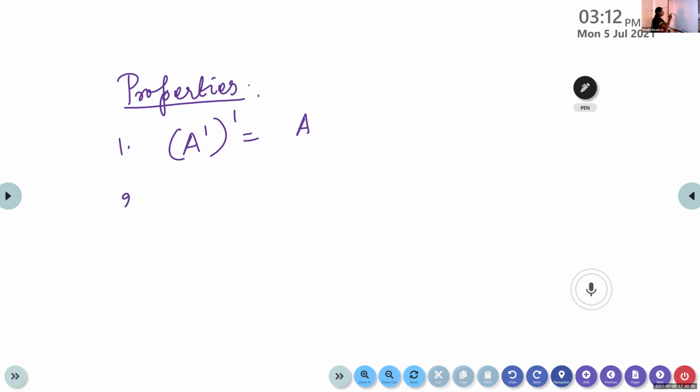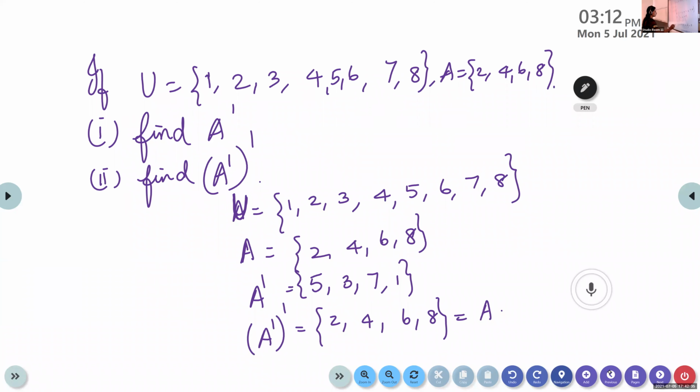Second one. Now tell me children, what will be A union A dash? Look at the previous question. Find out what is A union A dash. What you will get? Universe. Yes, Atulya, it will be U. A union A dash is U.